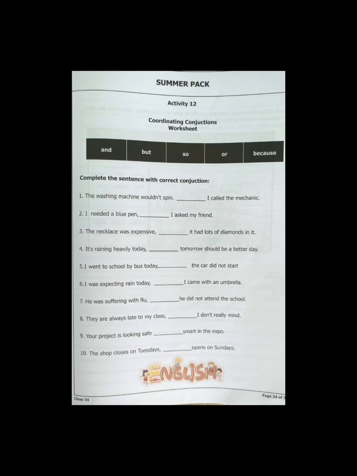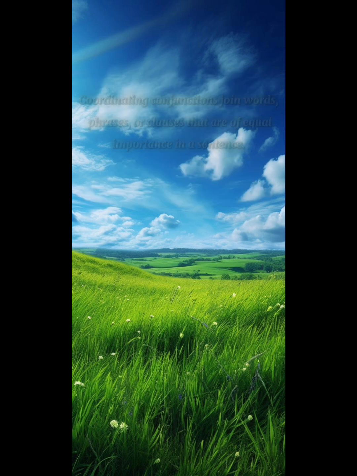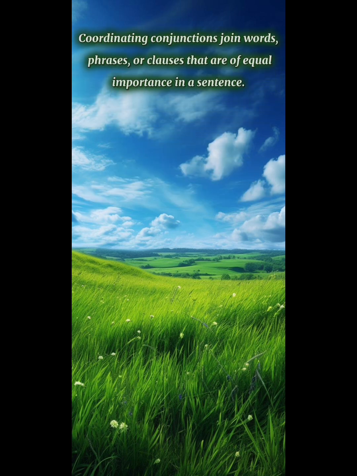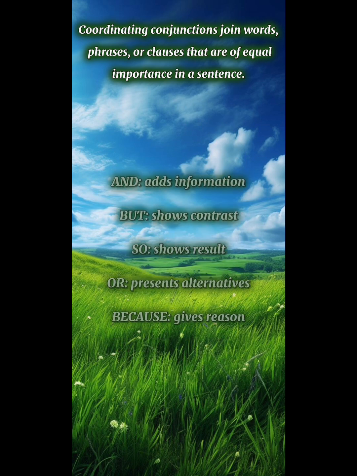Today we will be practicing using coordinating conjunctions to complete sentences. Coordinating conjunctions are words that connect phrases or clauses in a sentence. The most common ones are and, but, so, or, because. Let's get started. Understanding coordinating conjunctions. Coordinating conjunctions join words, phrases, or clauses that are of equal importance in a sentence.